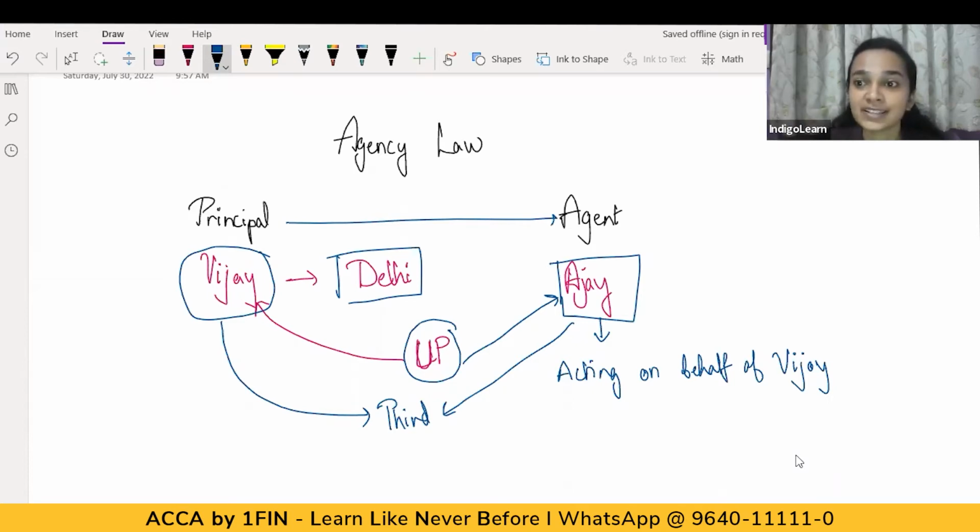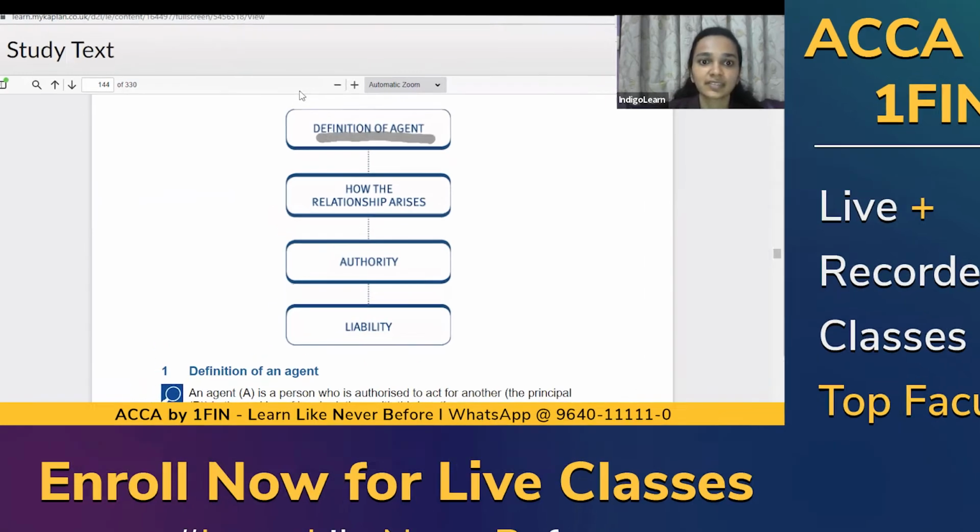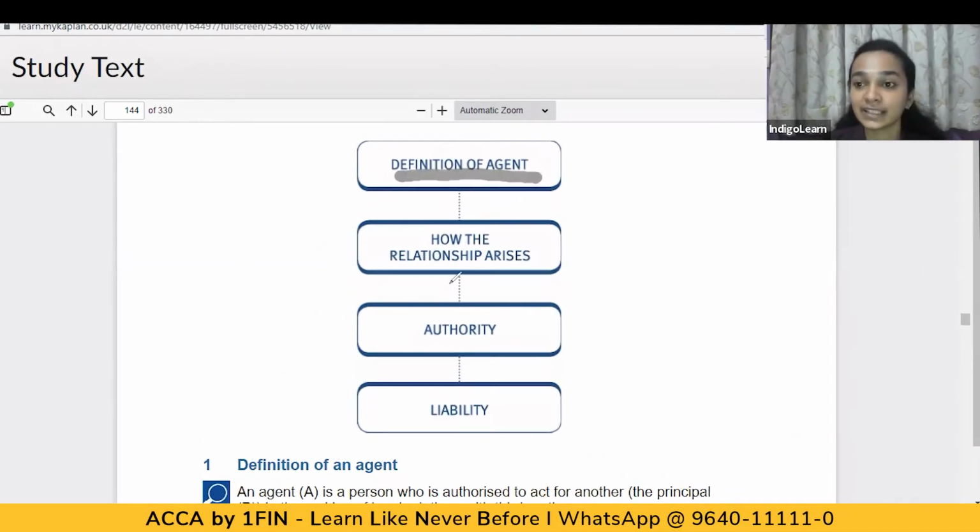So let's now understand what are the different things we are going to study in this topic of agency law. We are first going to understand the definition of agent, who is an agent, and then we'll understand how the principal-agent relationship arises, as in how the contract or the agreement between the principal and the agent is made.